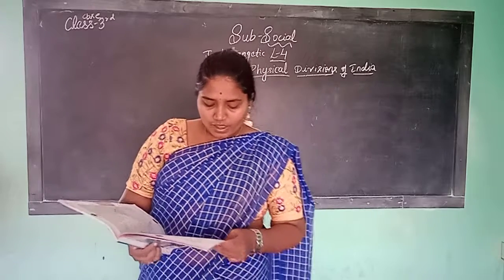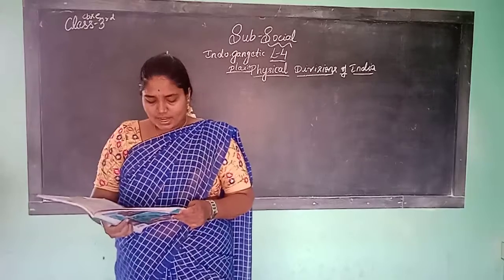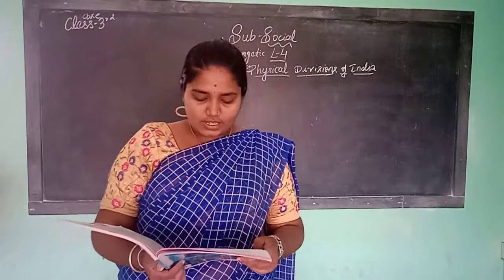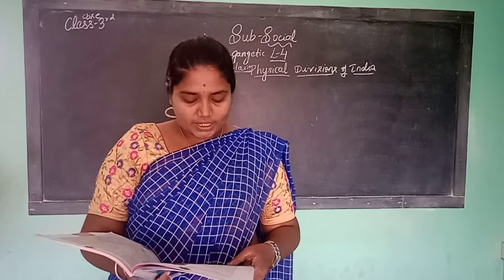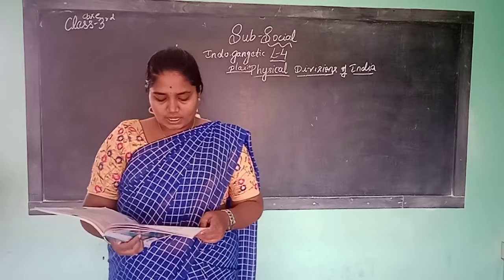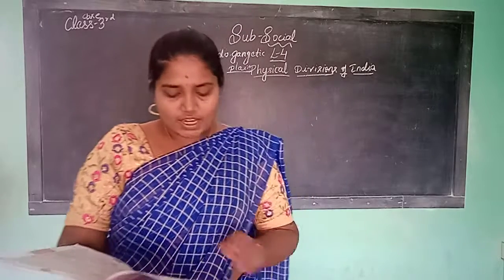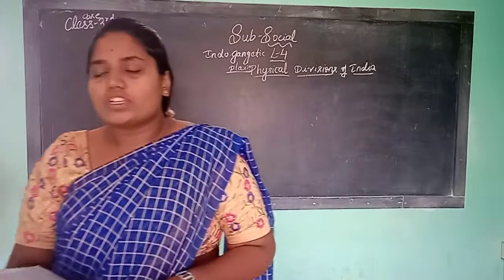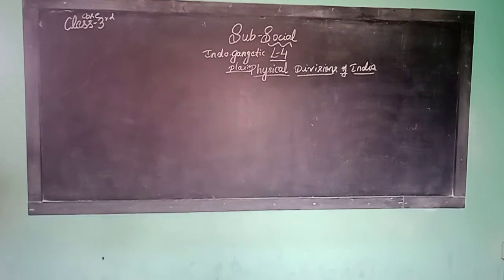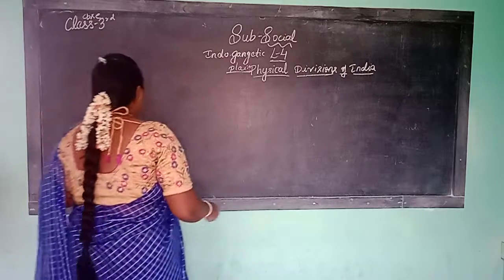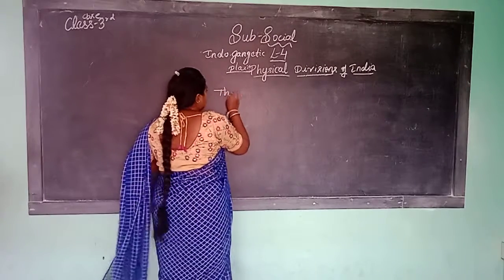Pondicherry. The islands. An island is a piece of land that is surrounded by water on all sides. India has two main island groups. They are the Lakshadweep Islands in the Arabian Sea and the Andaman and Nicobar Islands in the Bay of Bengal. So these all we have to discuss now, children. The Thar Desert. What is desert means?